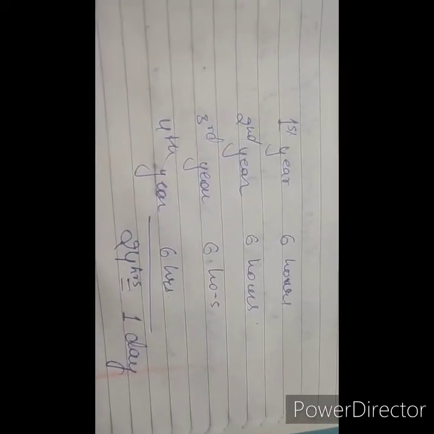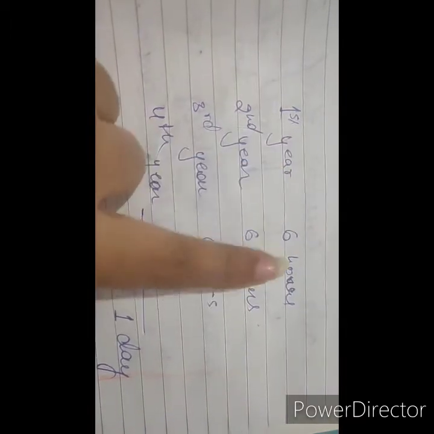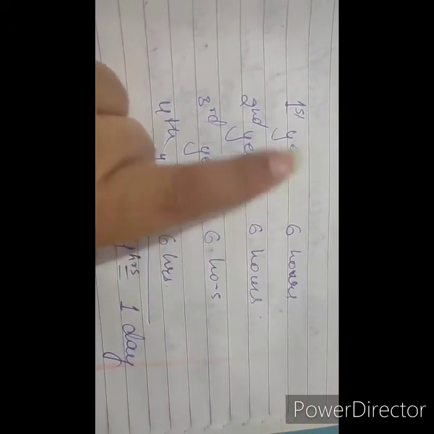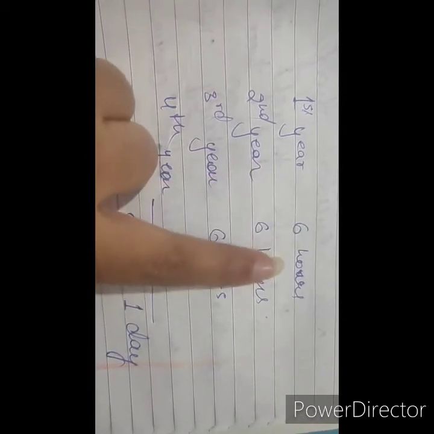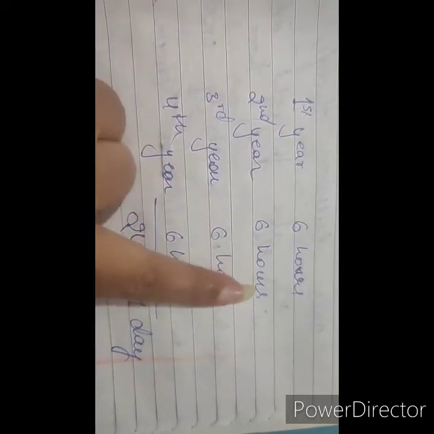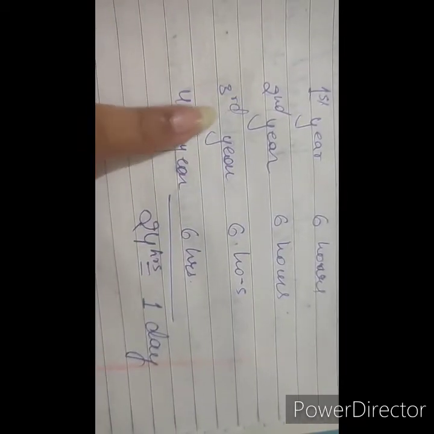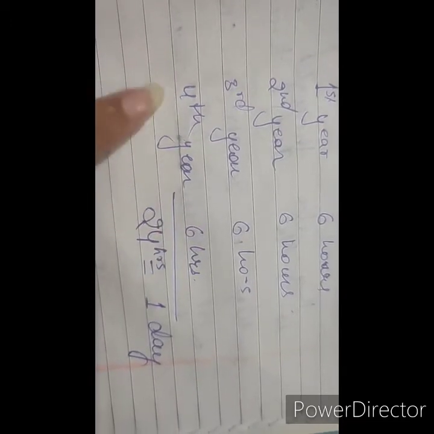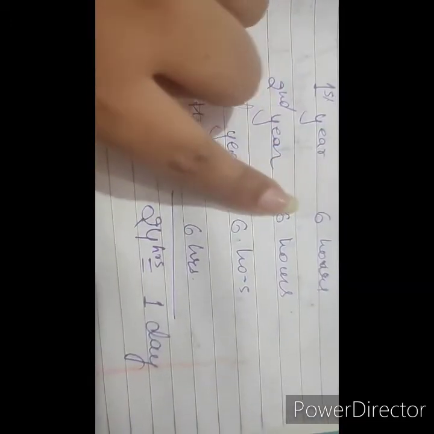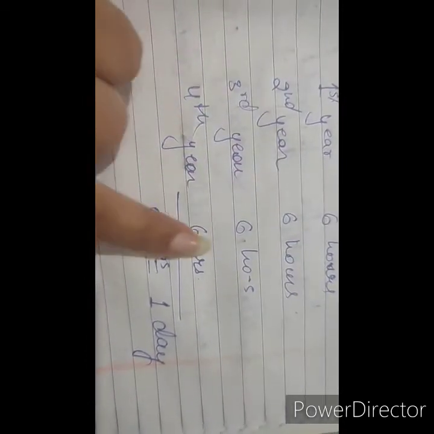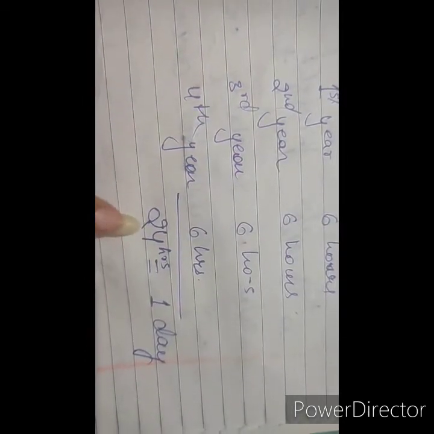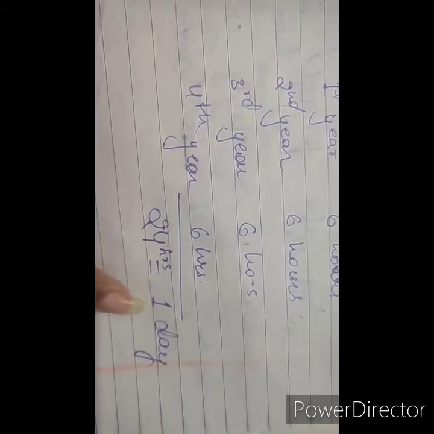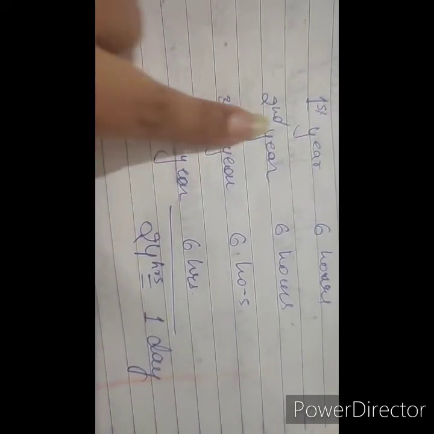For example, the first year completed 365 days, and we have taken 6 hours from the first year, another 6 hours from the second year, then again 6 hours from the third year, then again 6 hours from the fourth year. When you add all these extra 6 hours, you will get 24 hours, which is equal to 1 day. So after every 4 years we have a leap year.